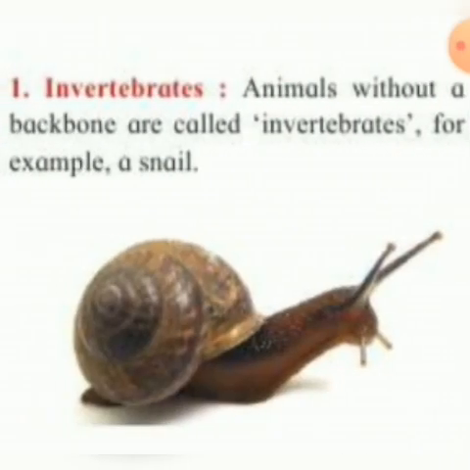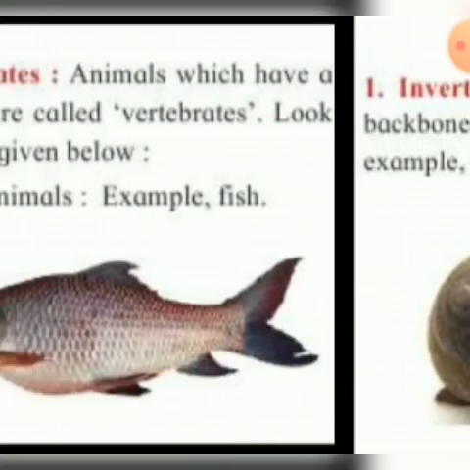Now first one, invertebrates. Animals without a backbone are called invertebrates. For example, a snail. Okay, so animals without a backbone, they are not having a backbone. These animals are called the invertebrate animals. Here is given an example, a snail. Okay, so jellyfish, starfish, earthworm are also invertebrate animals.